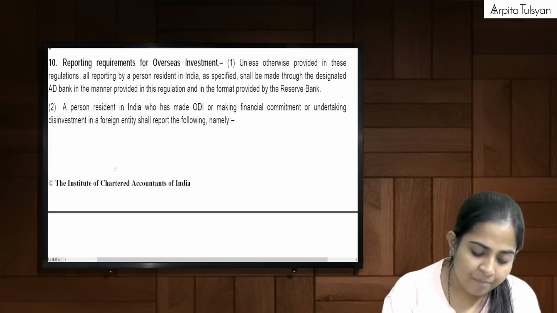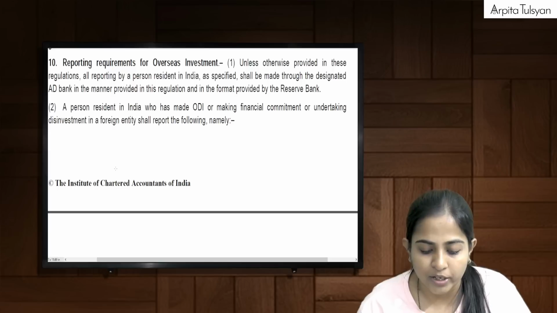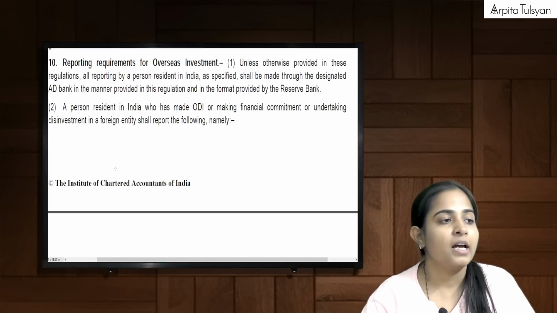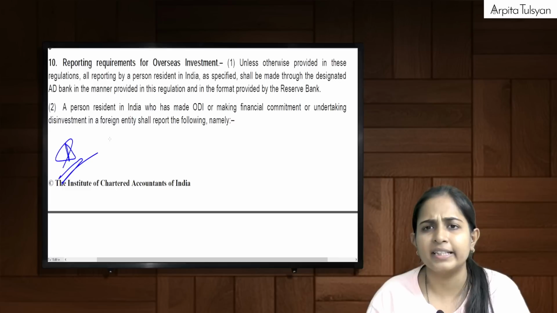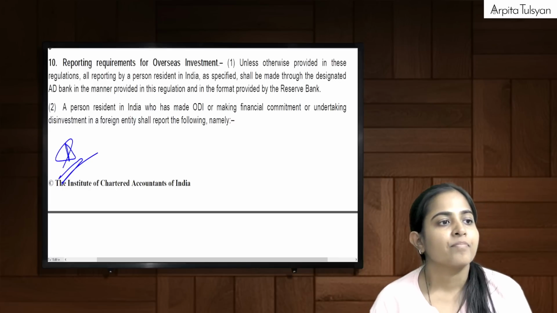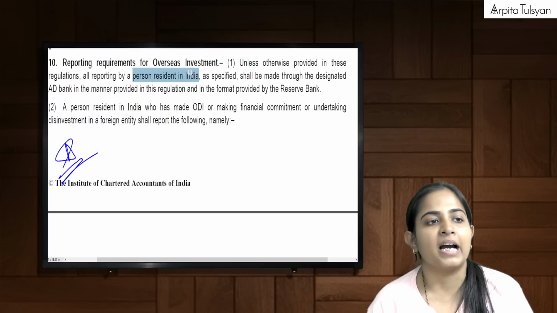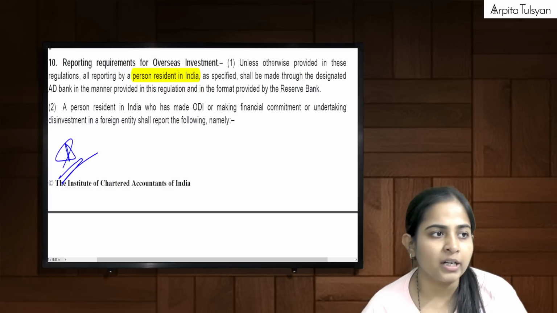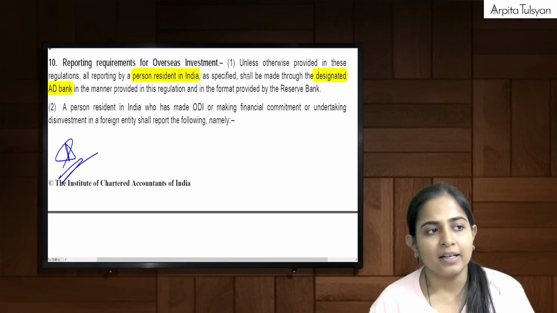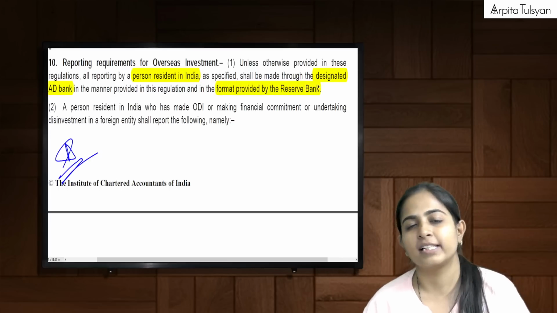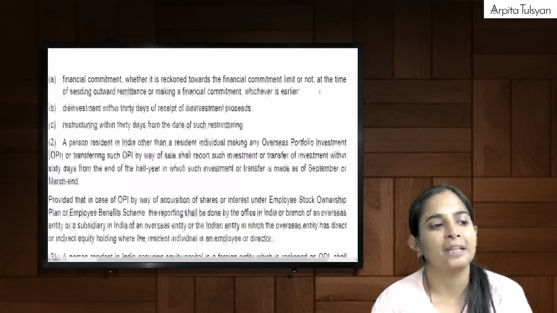Next point is reporting requirement for overseas investment. This is important. Now, what are they telling here? They are telling that whenever a PRI is supposed to do a reporting, that has to be done through the designated AD bank and in the format provided by RBI. Obviously, so that it becomes centralized.